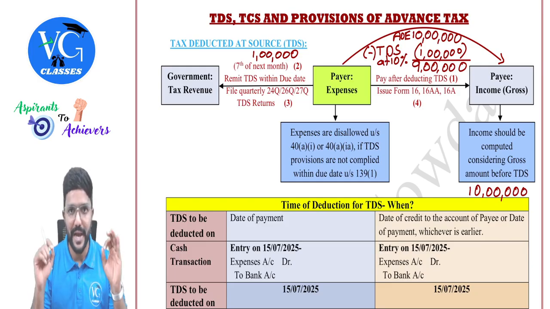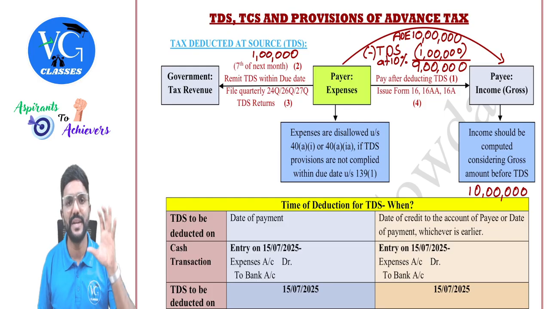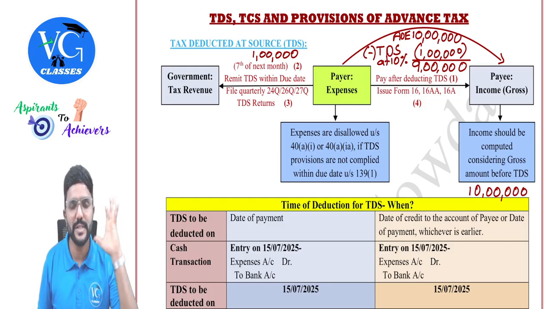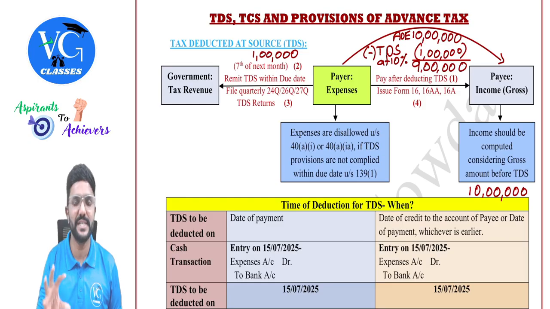Hope you understood. I repeat, for the payee, while computing the income under the respective head, you need to consider the gross amount, that is before TDS. Whereas whatever TDS has been deducted and remitted to the government will be reduced from the total tax liability of the payee, guys, as a credit.